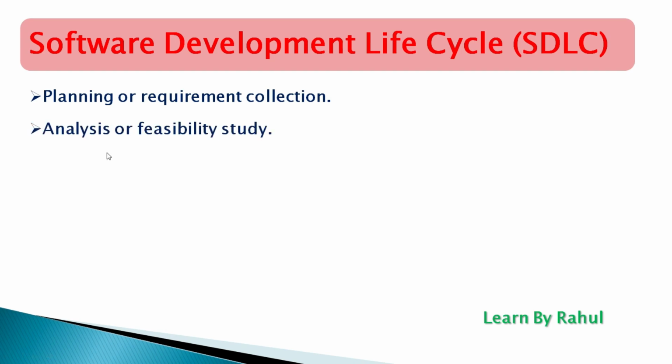The second phase is analysis or feasibility study. Then we discuss whether we can develop this type of software. If yes, we can proceed ahead. Once the requirement analysis phase is completed, the next SDLC step is to define and document software needs. This process is conducted with the help of the software requirement specification document, also known as the SRS document. It includes everything which should be designed and developed during the project life cycle.